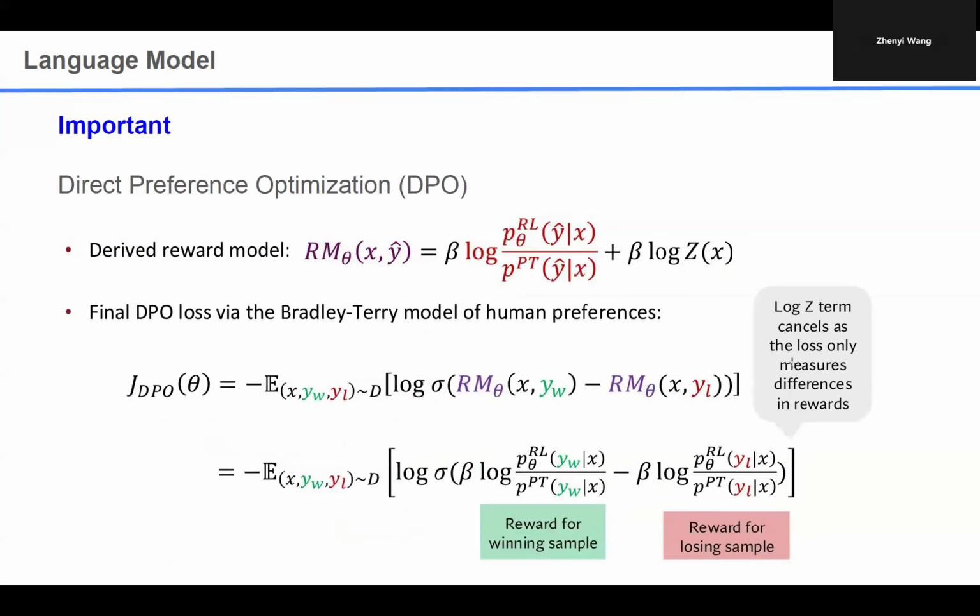The basic approach is that we have these reward model definitions, and then we just plug these reward models into the loss functions. After simplification, we have this loss function for the pairwise ranking. In this case, we don't need any reward functions, but only this pairwise ranking. So for direct preference optimization, we don't need to train the reward models.